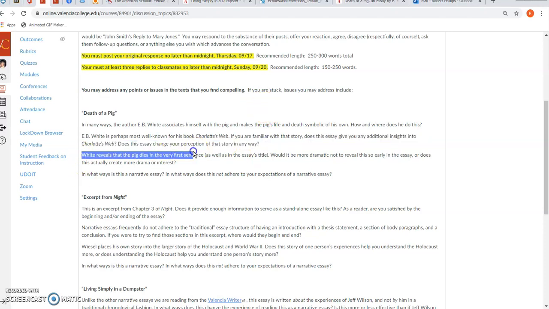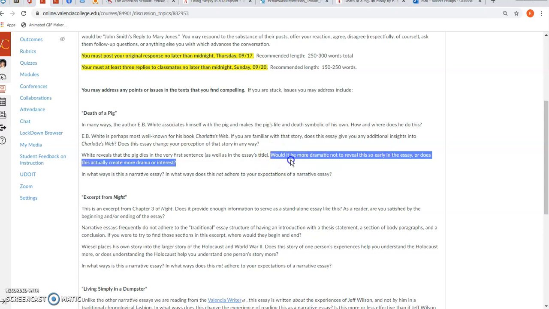We find out right away from the title in the very first sentence that the pig does die. There's no drama. There's no cliffhanger here. We don't read the whole essay wondering, is the pig going to make it? We know it doesn't. So I'm asking, as a storytelling technique, would it be more dramatic not to reveal it so early, to keep you wondering until at some point late in the essay you find out that the pig finally does die? Is it more dramatic to do it the way it is, or would it be more dramatic to kind of rearrange it?